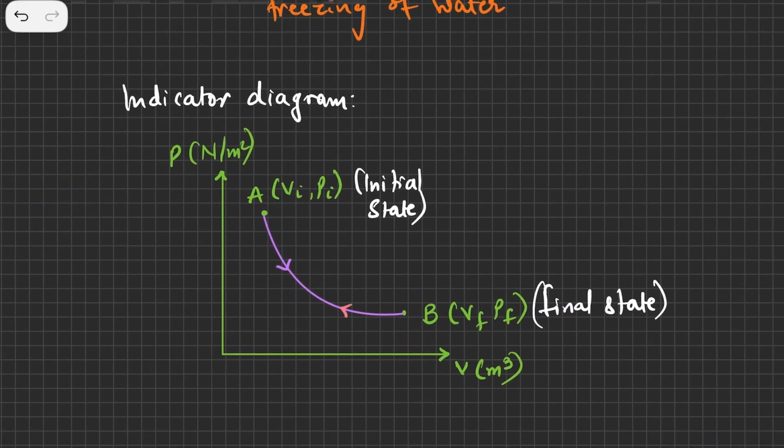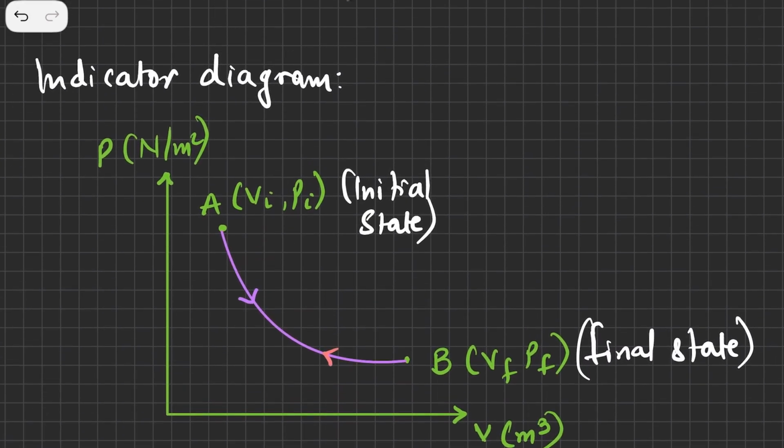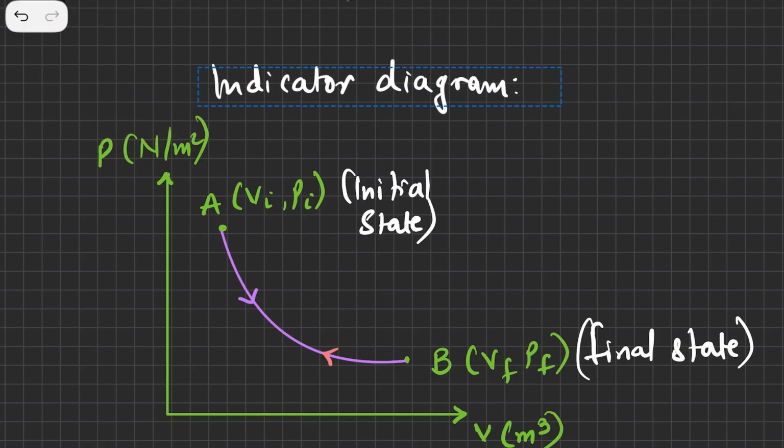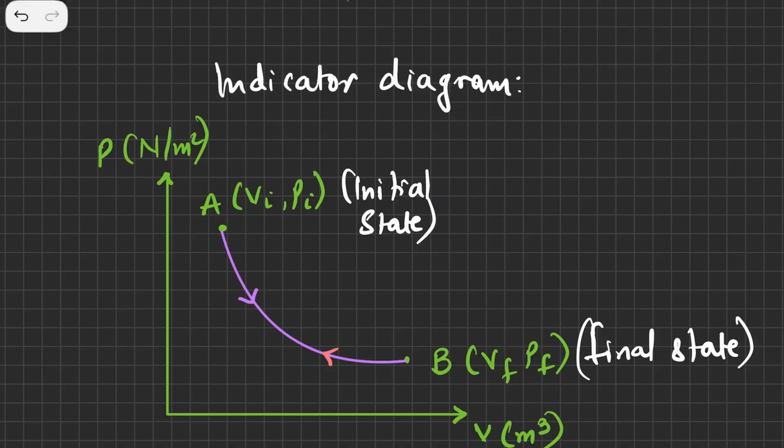The indicator diagram for a reversible process would look something like this. Again, the indicator diagram is a graph showing the values of pressure and volume. I have pressure on the y-axis and volume on the x-axis. The units have been mentioned, however units are not relevant here, as the nature of the graph will not change according to the units. A is my initial state and B is my final state.